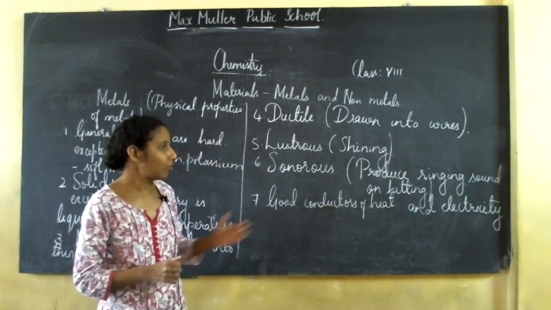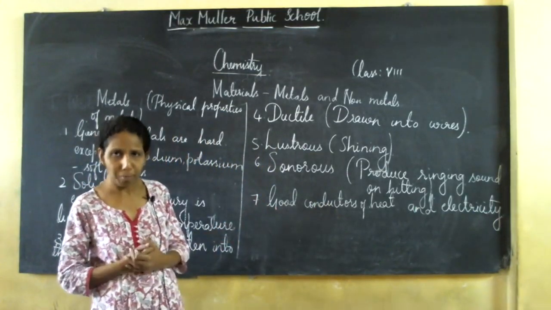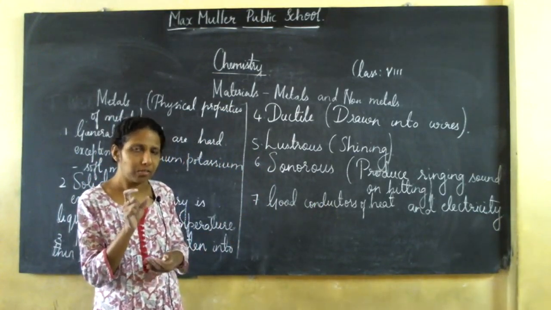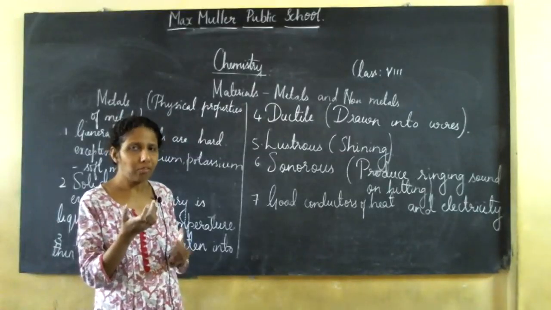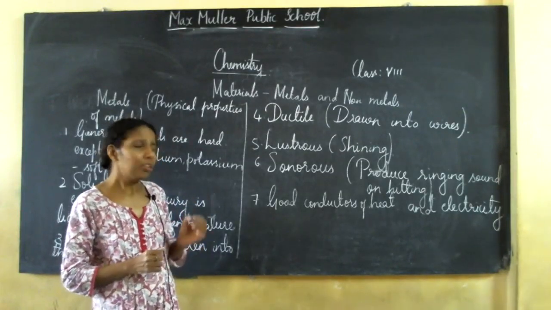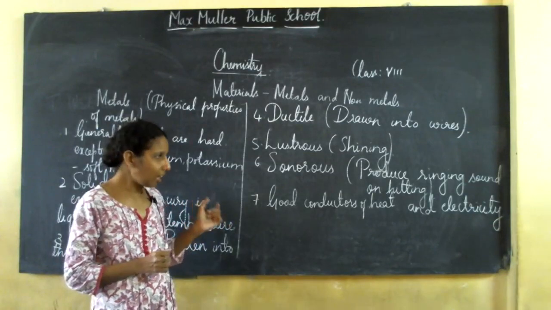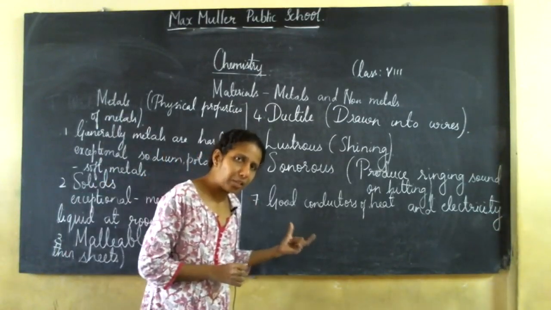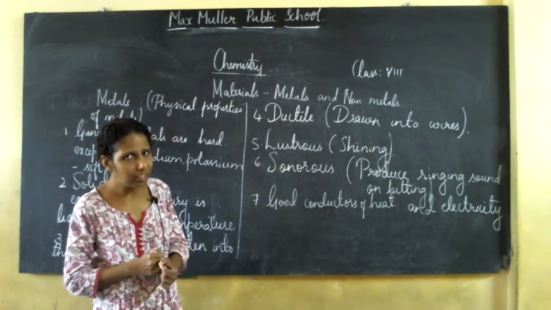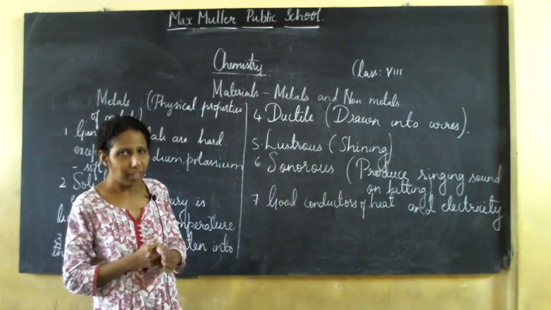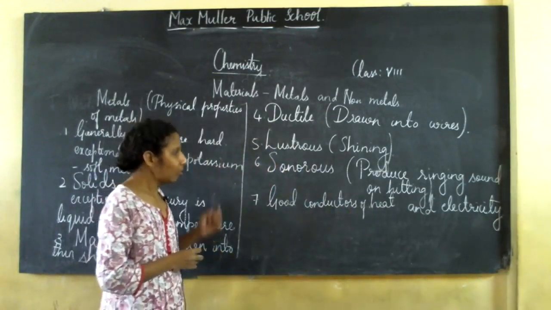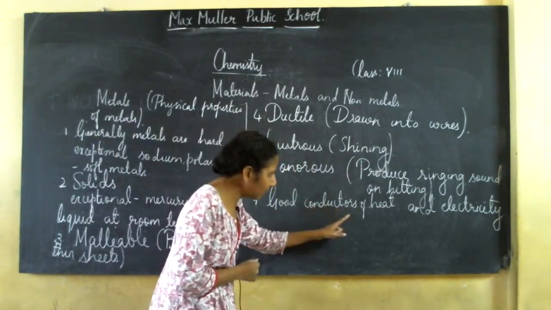And we just discussed aluminium wires and copper wires. Electric wires are made up of copper or aluminium. So what do you understand from this? They allow electricity to pass through them. Why do we use copper wires or aluminium wires in electrical connections? Because they allow electricity to pass through them. So metals are good conductors of heat and electricity.